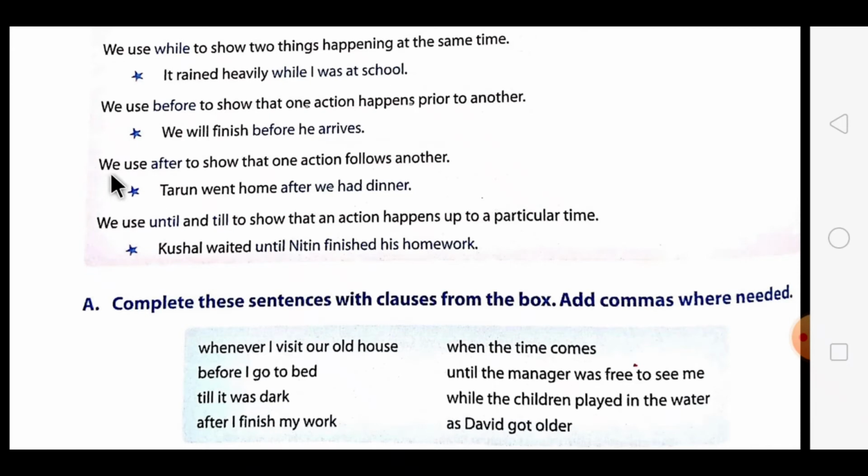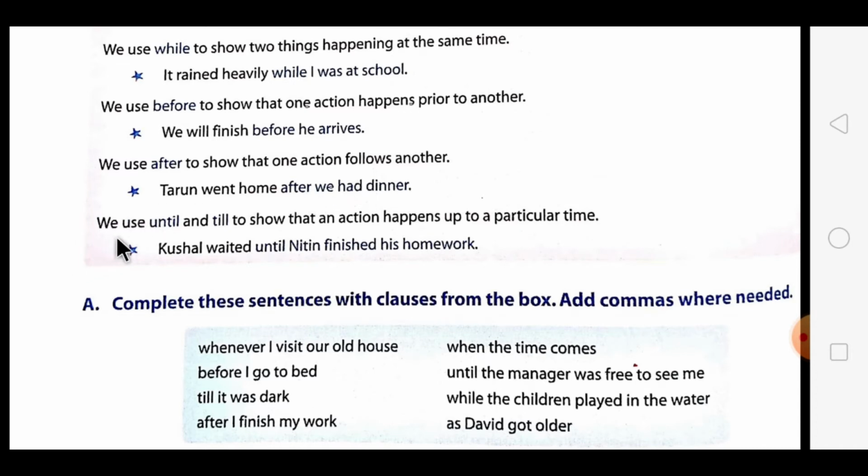Then the next one: we use after to show that one action follows another. When one action follows the other action, the word after is used. Let's look at the example: Tarun went home after we had dinner. After we had completed our dinner, Tarun went home, that way.